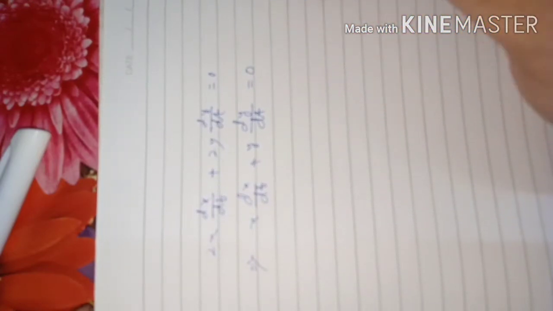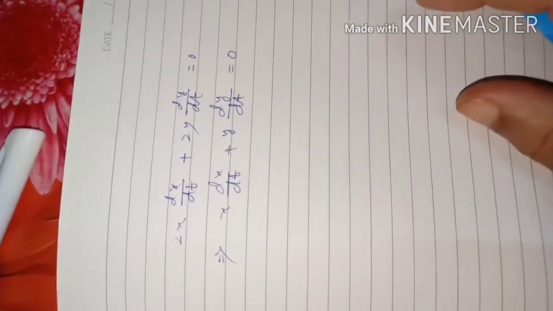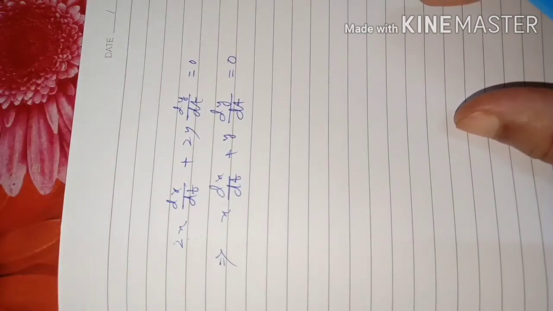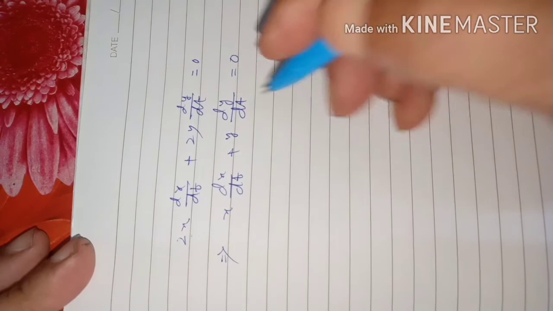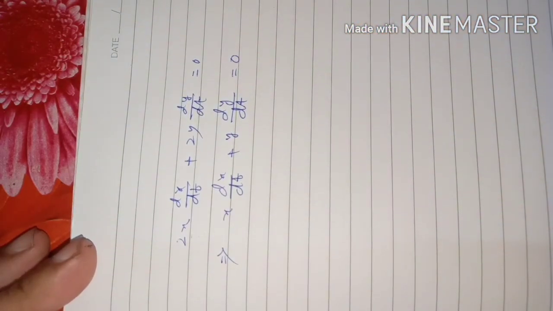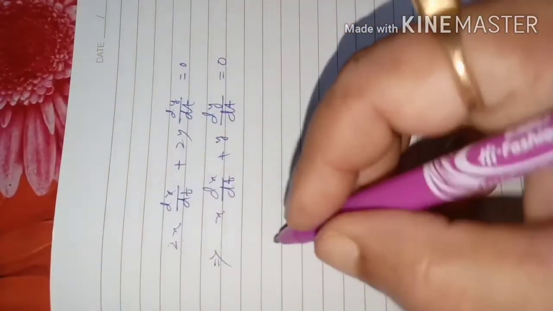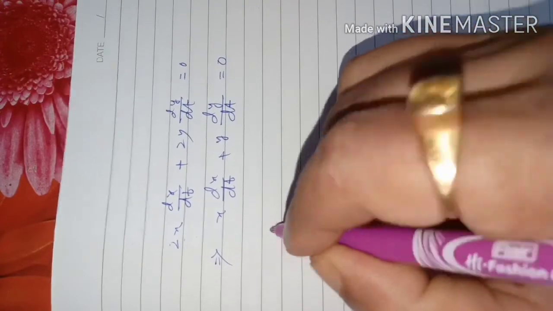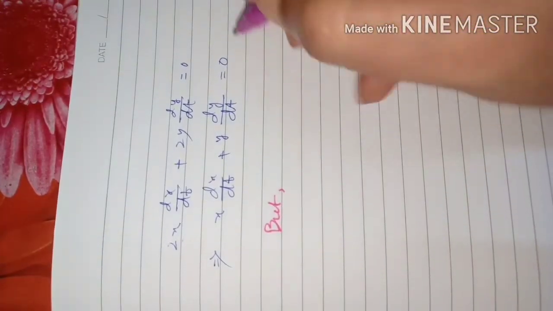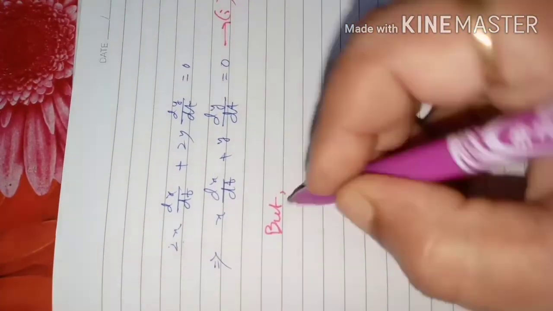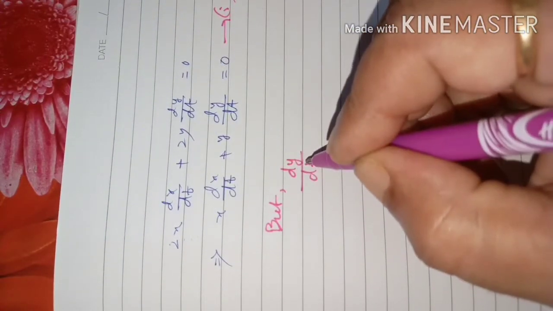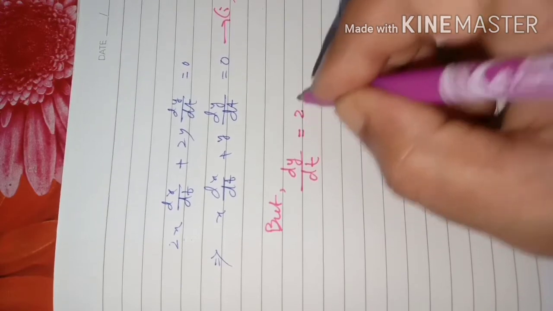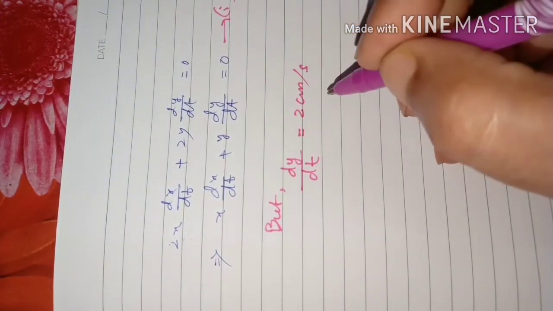But here it is given that the rate of change of the base, means when the ladder is pulled away from the wall, that rate is given to us. Suppose this is equation 1, but we can say here dy by dt means the ladder is pulled at the rate of 2 centimeter per second.